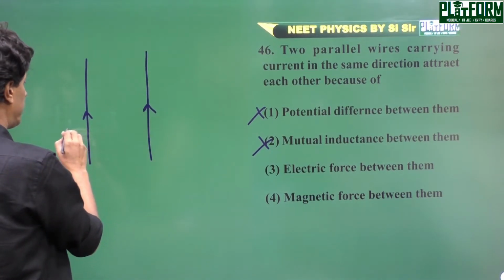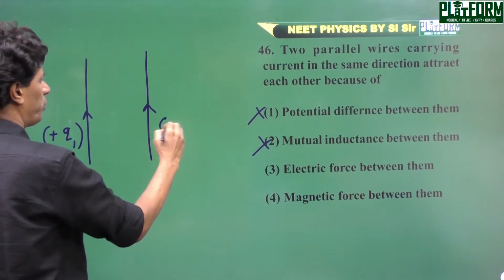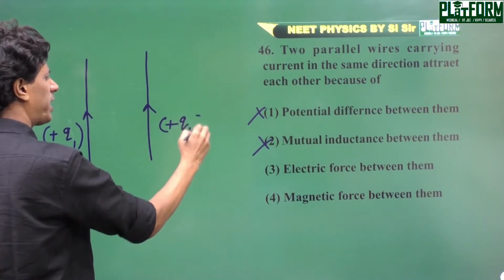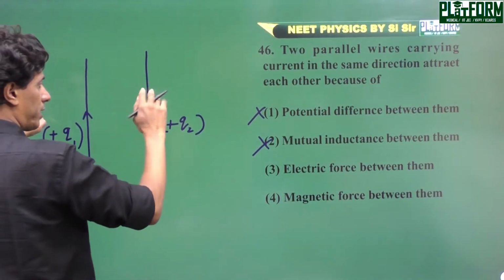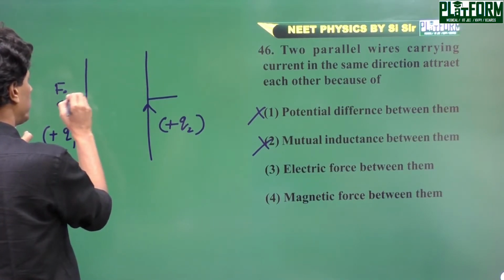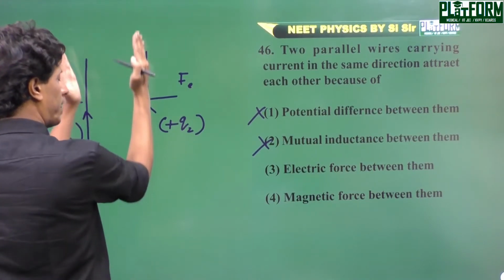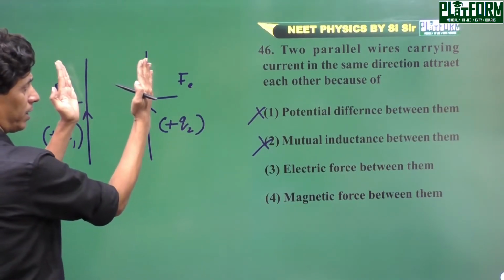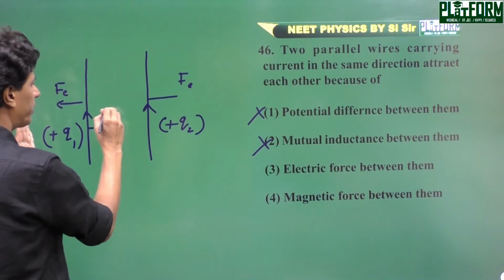You can consider that the positive charge is moving along the same direction. Here the two wires have electrostatic repulsion, but when parallel currents attract each other, it is due to magnetic force.